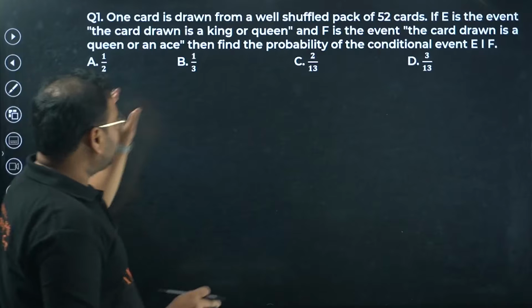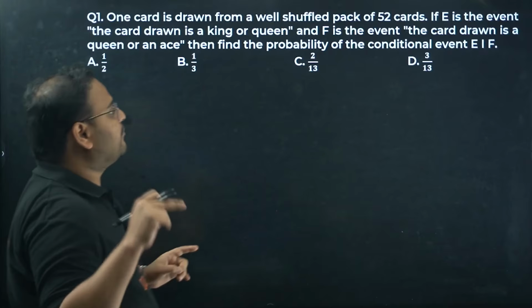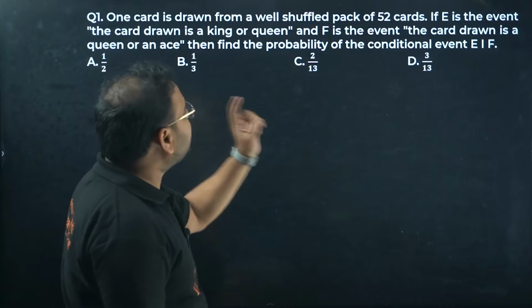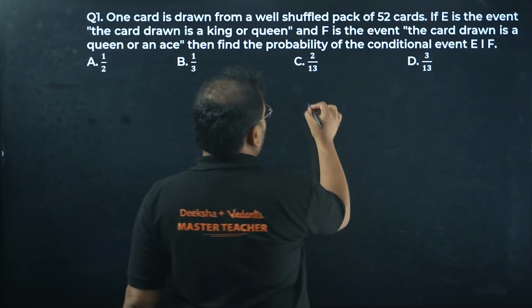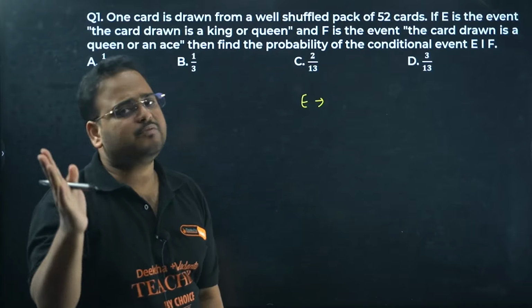Next, let's solve a question on it then. One card is drawn from a well shuffled pack of 52 cards. E is the event that the card drawn is a king or queen. King or a queen. How many cards are there? 4 kings, 4 queens, means 8.